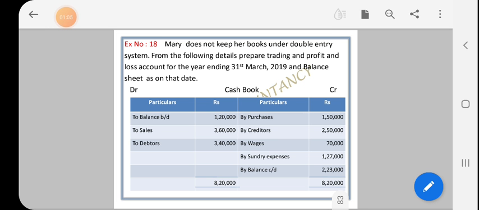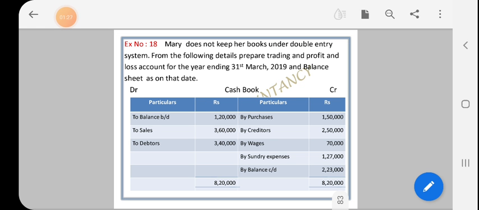So the balance brought down is meant for opening cash. Then to sales is meant for cash sales. To debtors means cash received from debtors. Then on the credit side, by purchase is cash purchase. By creditors means cash paid to creditors.